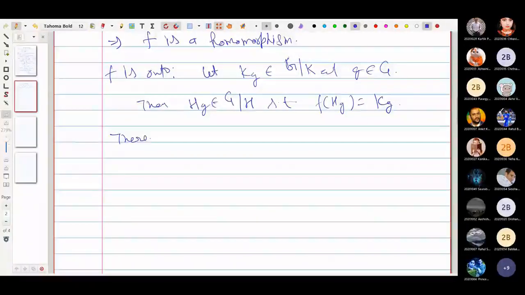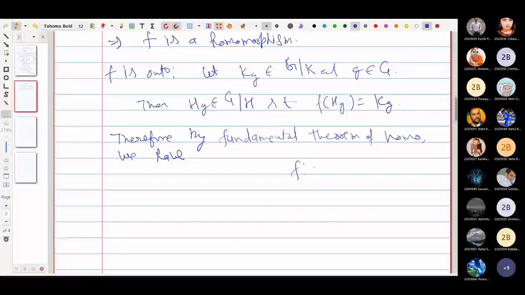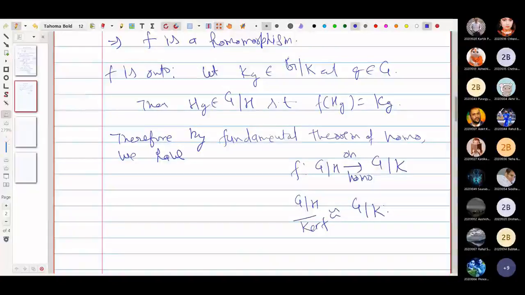Therefore, by the fundamental theorem of homomorphism, we have that f is an onto homomorphism from G by H to G by K. So the fundamental theorem of homomorphism implies that G by H by kernel of f is isomorphic to G by K. All right, is it okay?